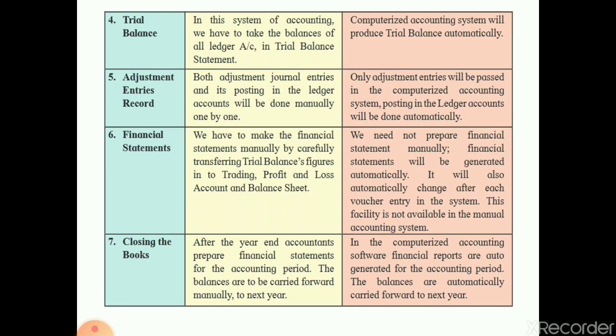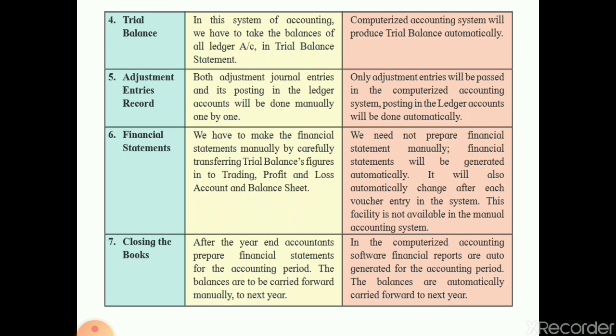Now these adjustments you used to post manually into the ledger account. But in the computerized accounting system, only the adjustment entries will be passed, and posting in the ledger account will be done automatically. You have to just enter the adjustment entries, and the changes in the ledger account will be done automatically.